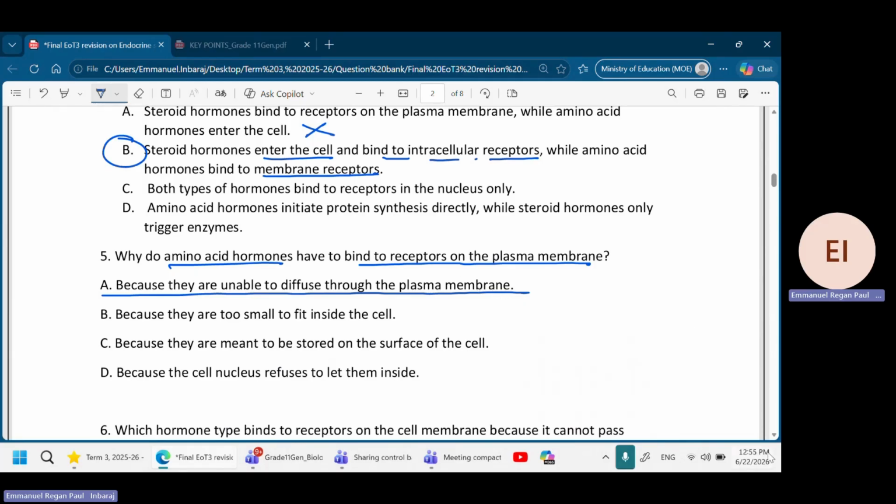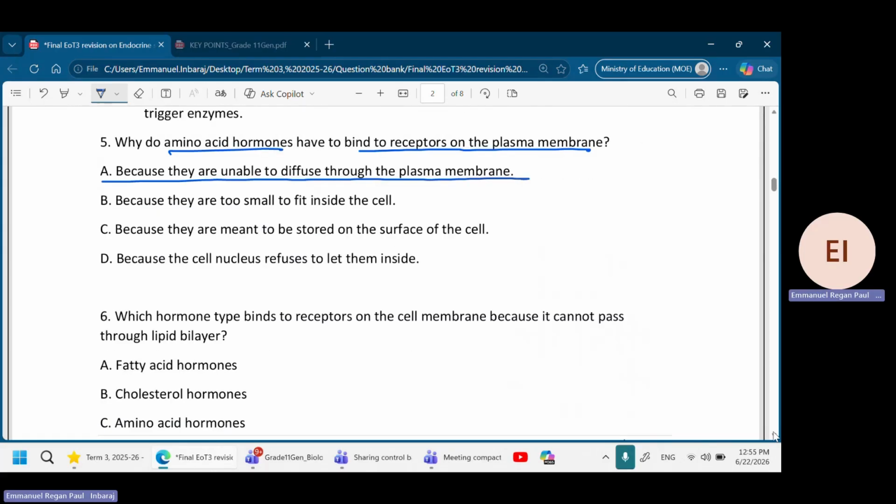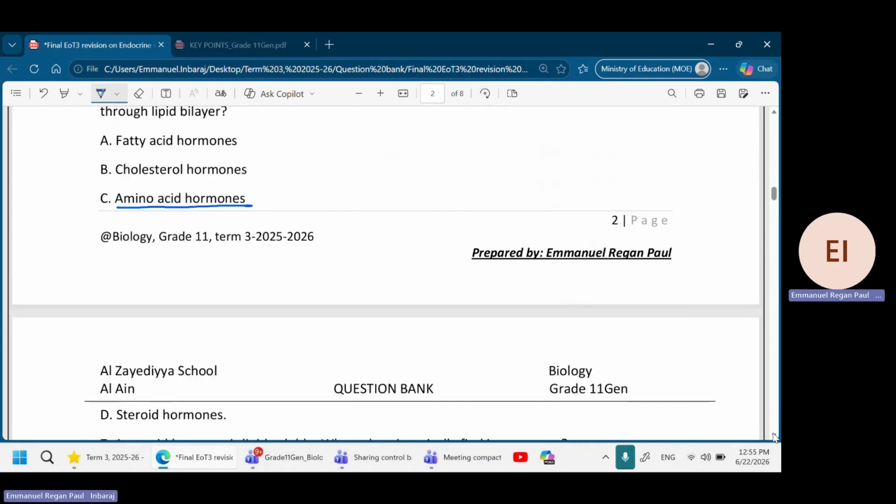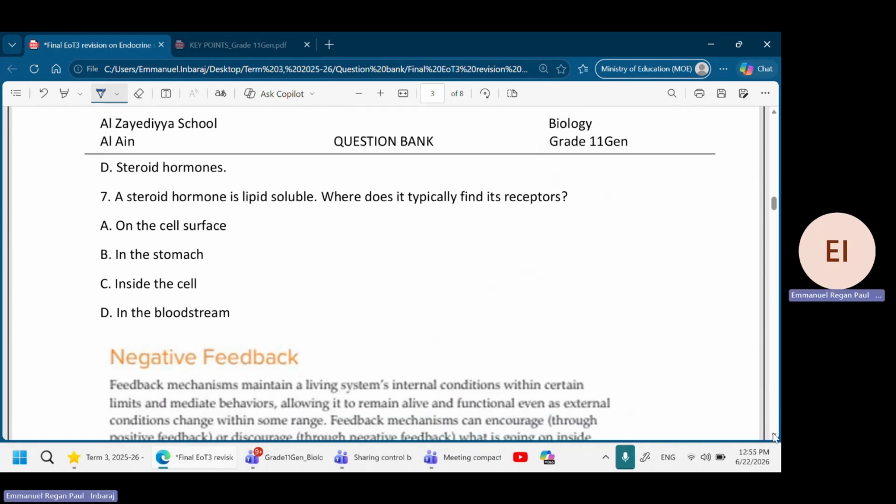Okay. So that is the next question. Which hormone type binds to the receptor on the cell membrane? See, cell membrane or plasma membrane, it's almost the same. So which hormone binds to the receptor on the plasma membrane? It should be the amino acid hormones. Amino acid hormone has a receptor there. A steroid hormone is lipid soluble. Where do you typically find the receptors for a steroid hormone? You will find it inside the cell.